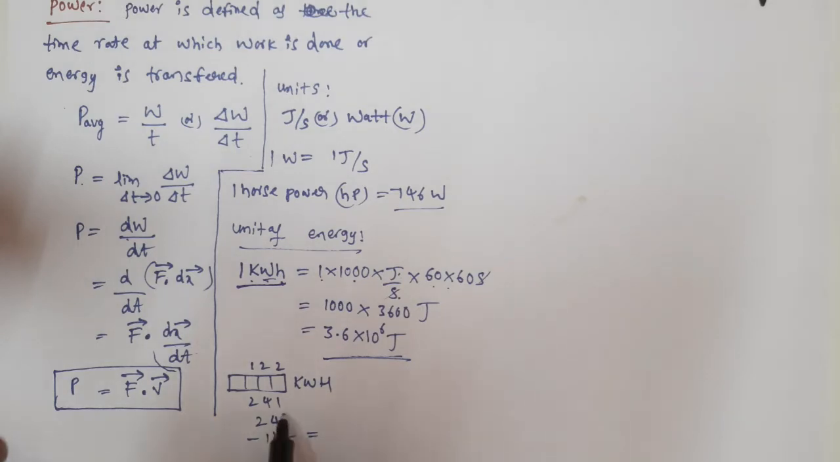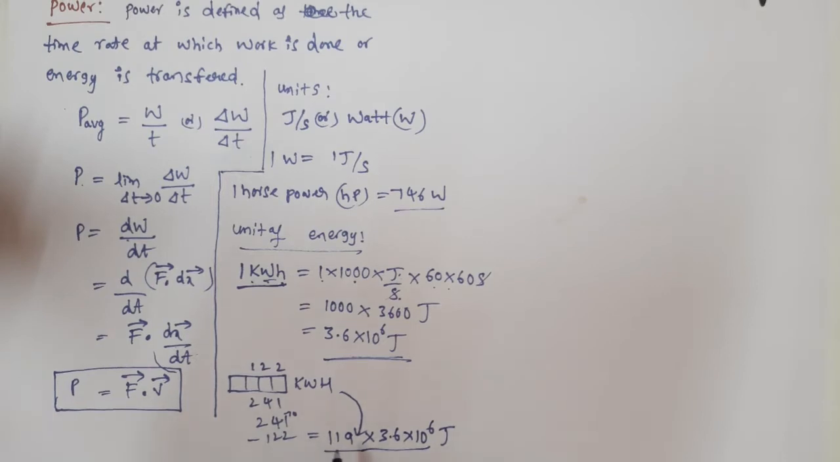Here we have 11 to the 9 and we have 1. So 119 units. This 119 units is nothing but 119 kilowatt hour. That means what is the amount of energy we are consuming? 119 into 3.6 into 10 power 6 joules, in joules I am telling. So this is the amount of energy we are consuming in that month.